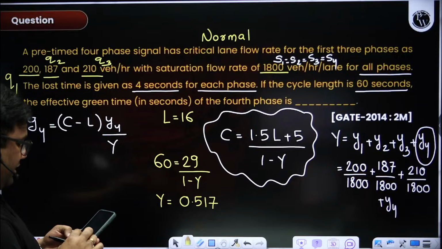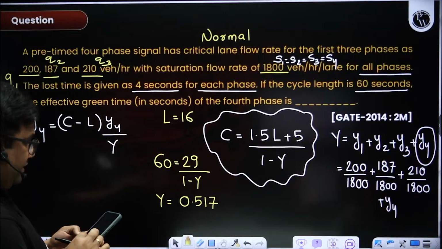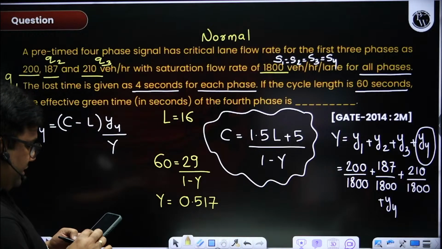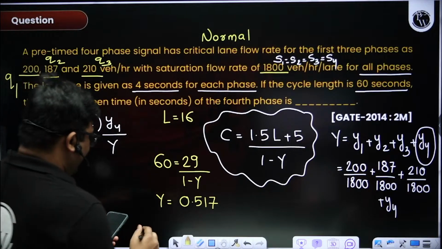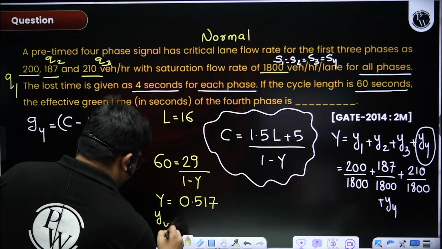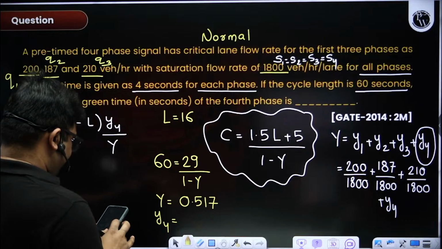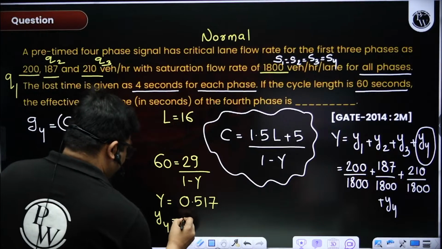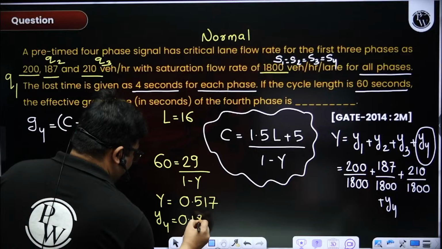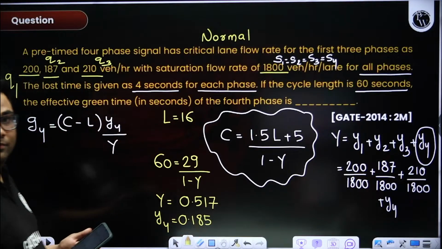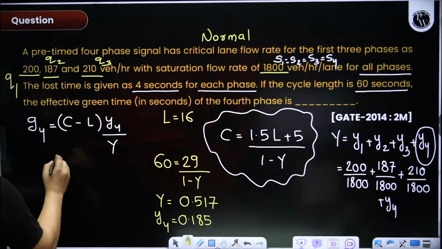So 200 plus 187 plus 210 divided by 1800. So y4 I will be getting 0.185 approximately. So now I can find out here.